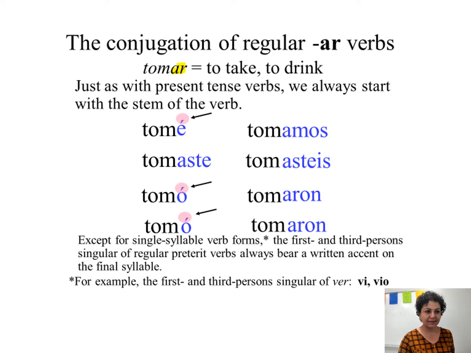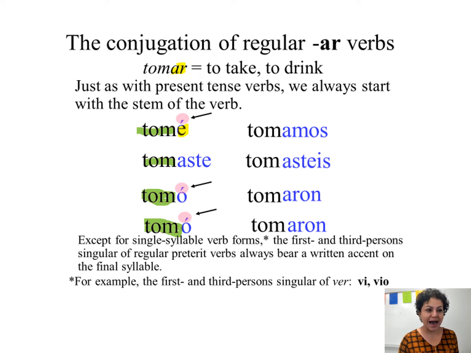Tom is the stem. As you see, the yo form is tom, and the tú form is tom, that is the stem, and for all the subject pronouns, tom. What is left is called the ending. Well, that ending, the AR, we are going to switch it in the preterite.